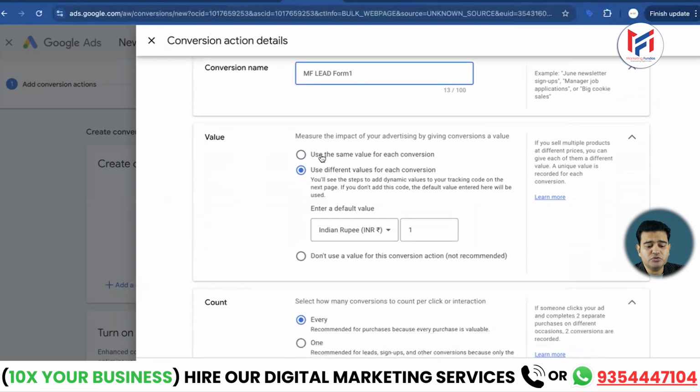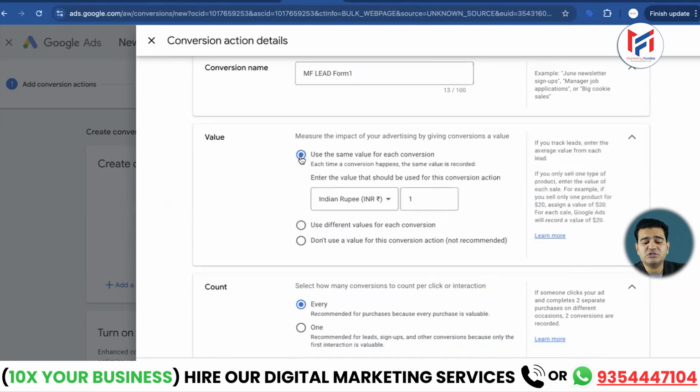Now for the value, you can use the same value for each conversion, or you can use different values. So what is the conversion value? Basically, when one of your leads converts, you give it a value, that it has cost me this much. This generally happens in sales. There can be multiple products with different values. Some may be worth 100, 200 and some 1000. But here we will be selecting the same value for each conversion. And because it's a lead, you don't need to do much here.